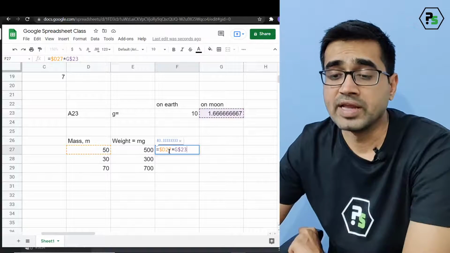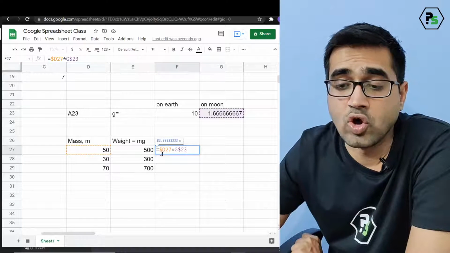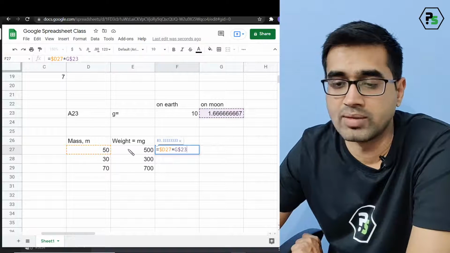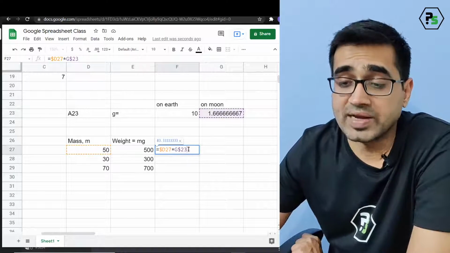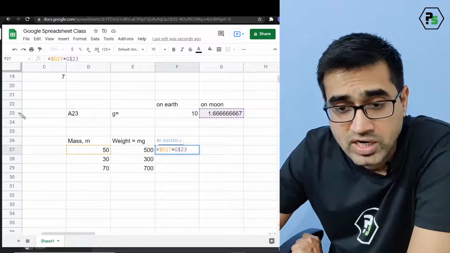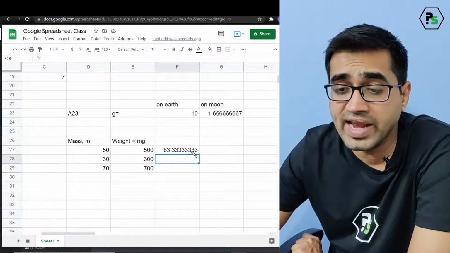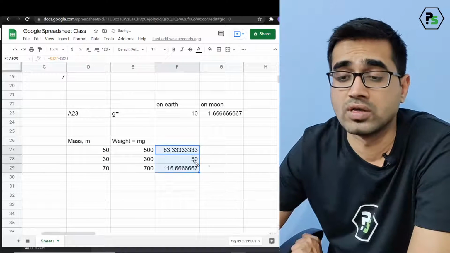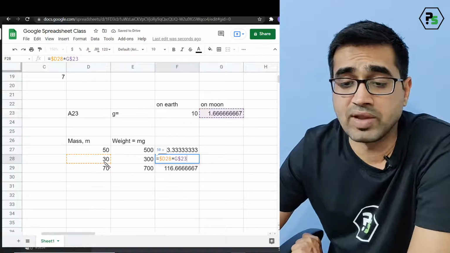The reason being, we are only locking the column of this because we don't want the column to shift when I'm shifting this way, and I don't want my row to shift, the 23, because I want the 23 row to be fixed, because if I drag now, I don't want it to go wrong. Now you see, everything is multiplying by this and this.